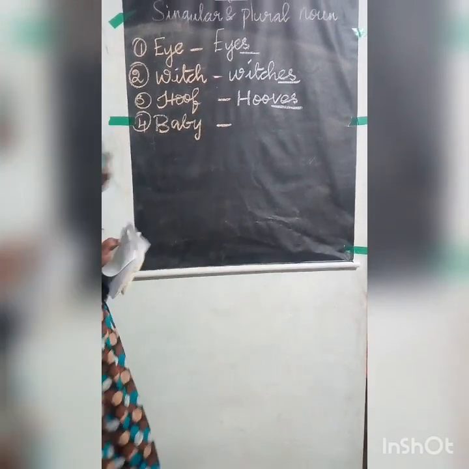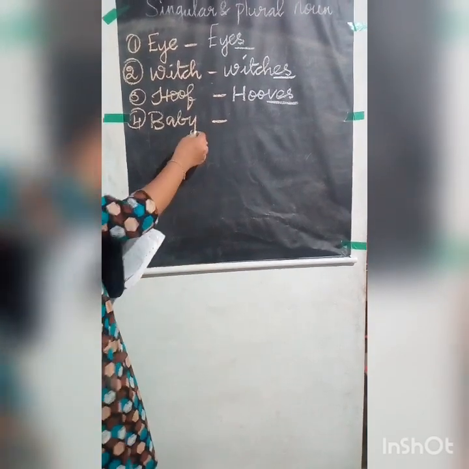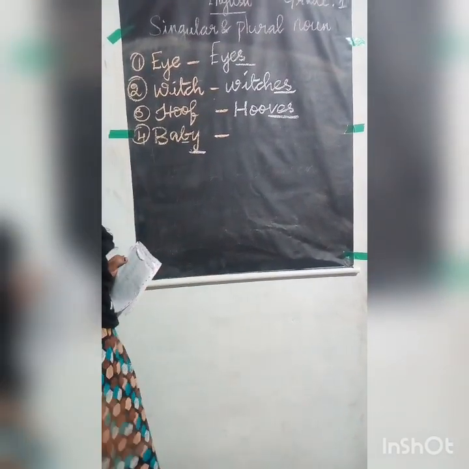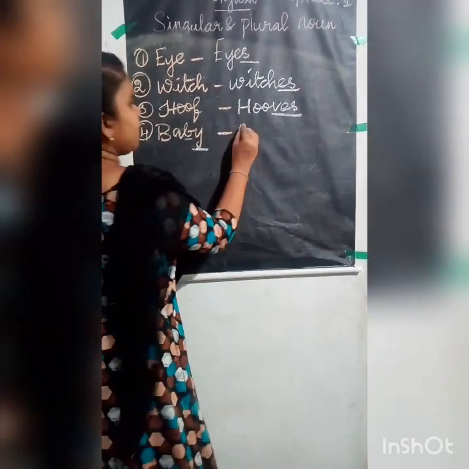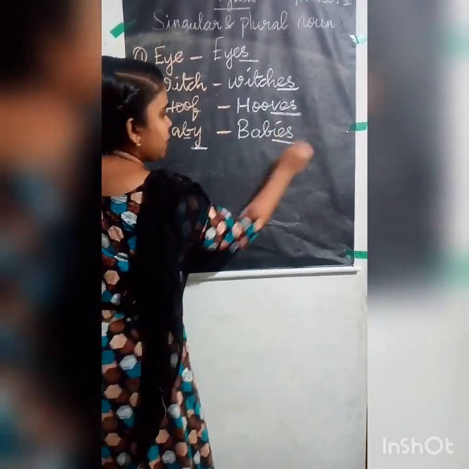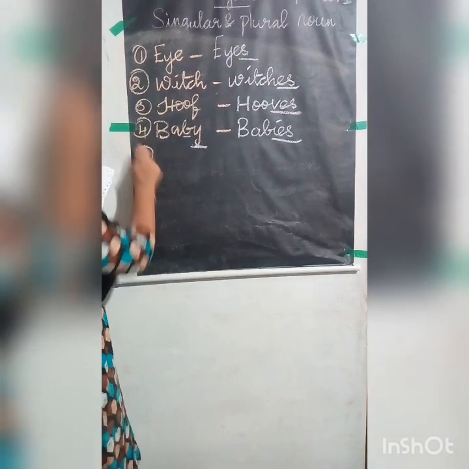Here also I told you the same thing. If the last letter ends with Y, what I told you to write? You see the letter before. If it is a consonant, what I told you to write? I told you to add I-E-S at the end of the letter. So B-A-B-I-E-S, babies. Okay? And the fifth question is toy.